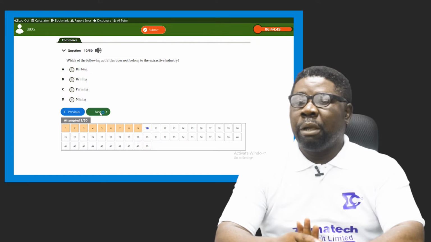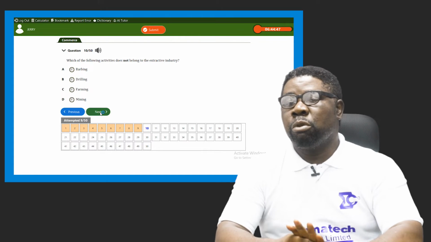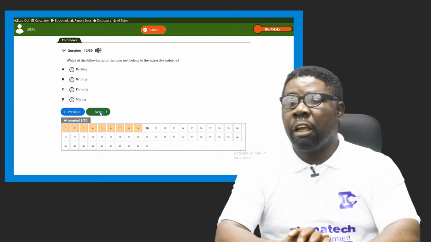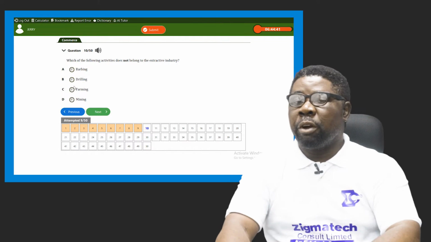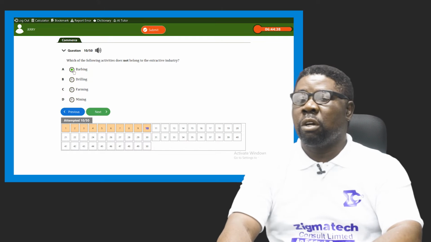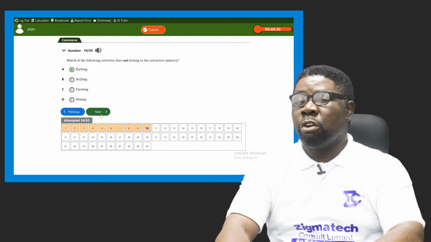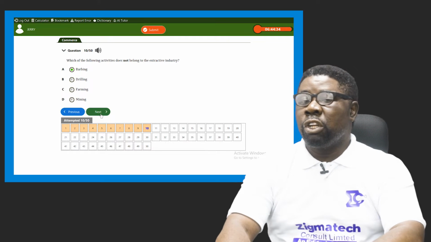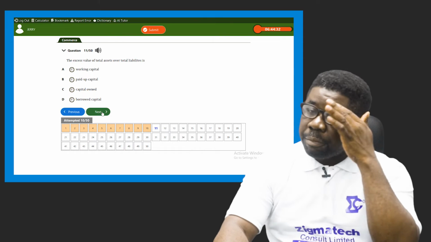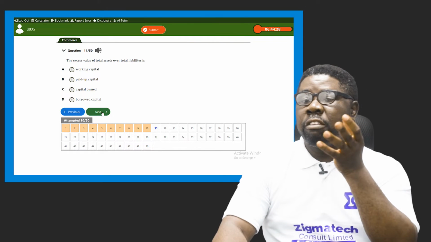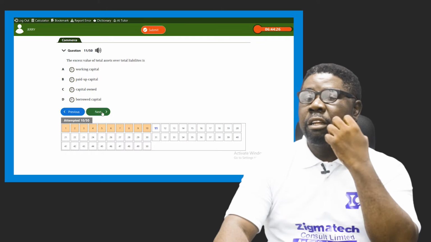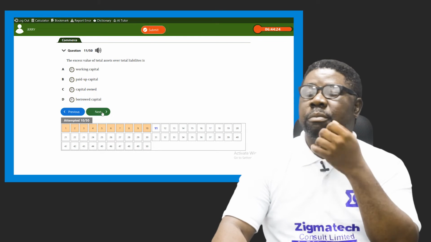Barbing is a fashionable exercise that cuts the hair to shape it in a way that you like, to make it look good. So that is not a primary or extractive exercise. So our answer is barbing. Barbing does not belong to extractive activities or industry. That's our answer. Then number 11 says, the excess of total assets over total liability is what?